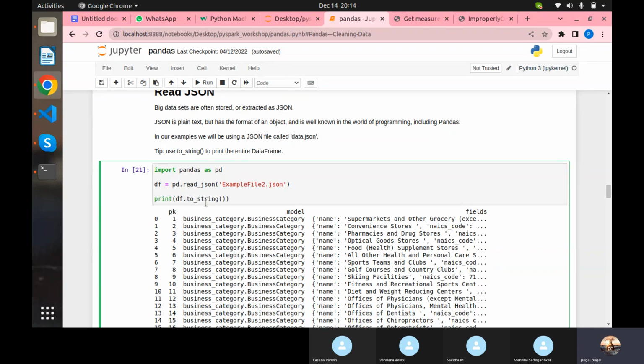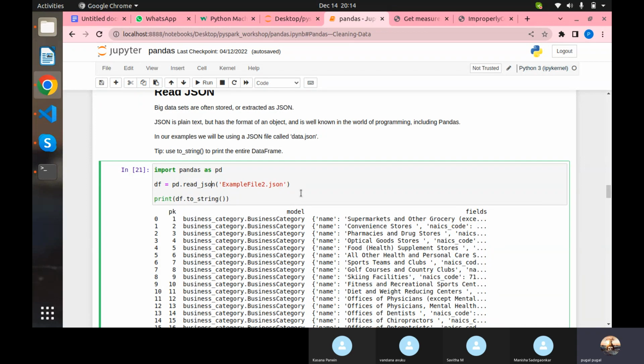Then only you can read it. Even for Excel you need to use some read Excel function, I hope, I don't know exactly. So here I just need to read JSON. That is the reason I'm putting read underscore JSON.